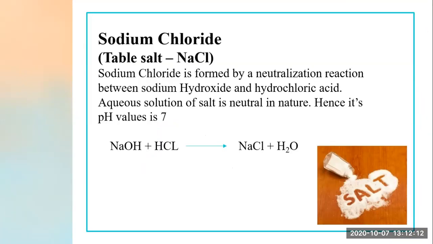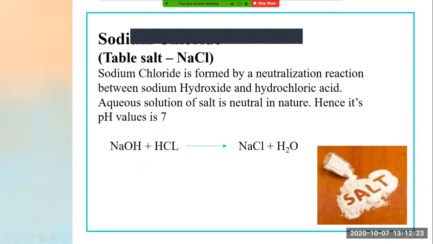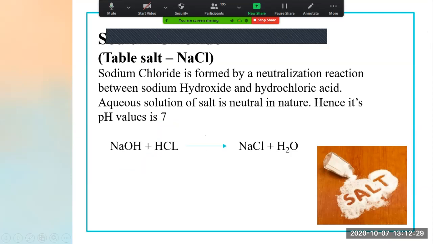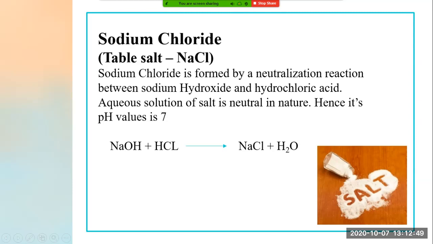Okay. Sodium chloride is nothing but table salt, that is common salt, and its chemical formula is NaCl. Sodium chloride is formed by which reaction? Neutralization reaction by sodium hydroxide and hydrochloric acid, right? This is sodium hydroxide and this is hydrochloric acid. So with this, what do we get? We get NaCl, which is common salt, plus H2O. H2O is water. Then the next point I taught you is that an aqueous solution of salt is neutral in nature.